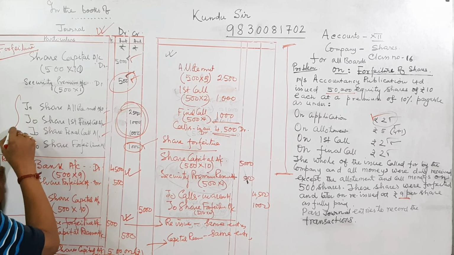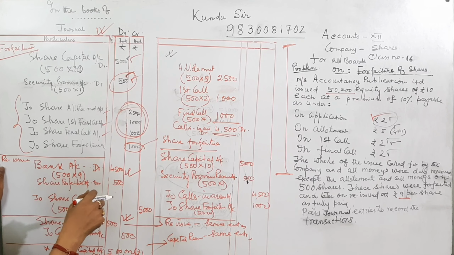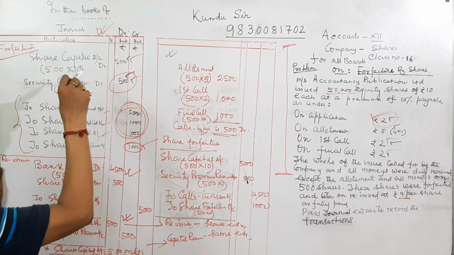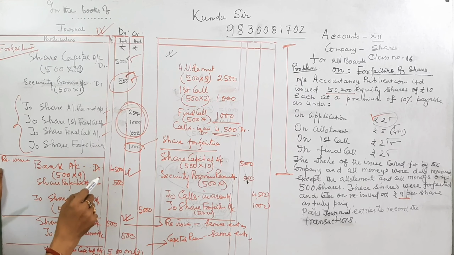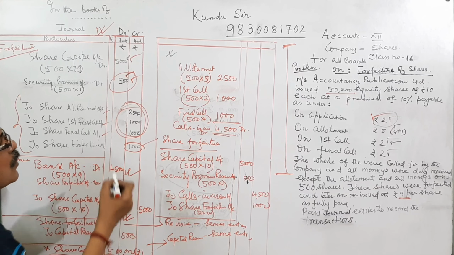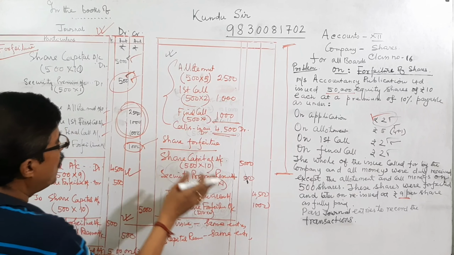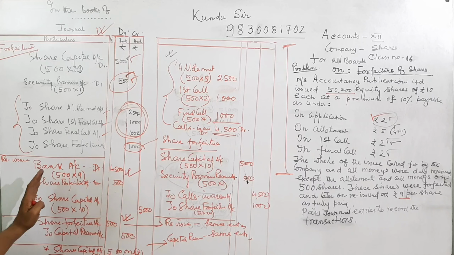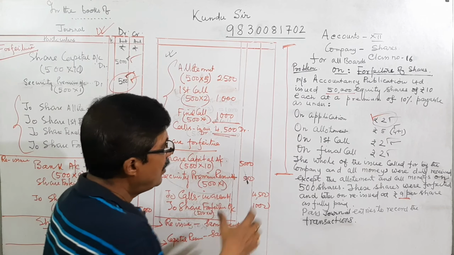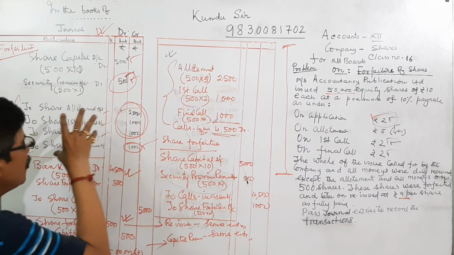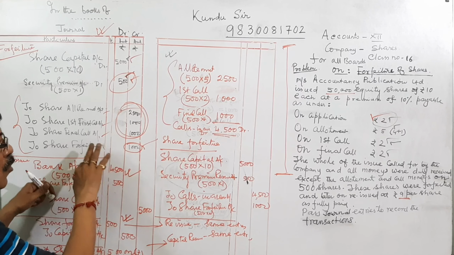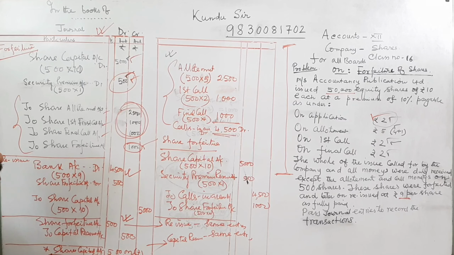In one way we keep the debit balance and at the time of crediting, the debit balance is credited. In another method, all debit amount will be credited, equal debit and equal credit, and the amount not collected, still due, is to be kept in the calls in arrear account. Both systems I have mentioned and discussed here to give a clear conception, but it is preferred when direct share forfeiture, we should pay attention to this. Both systems are correct. If you do both systems, it will be very clear. That is why I have explained.